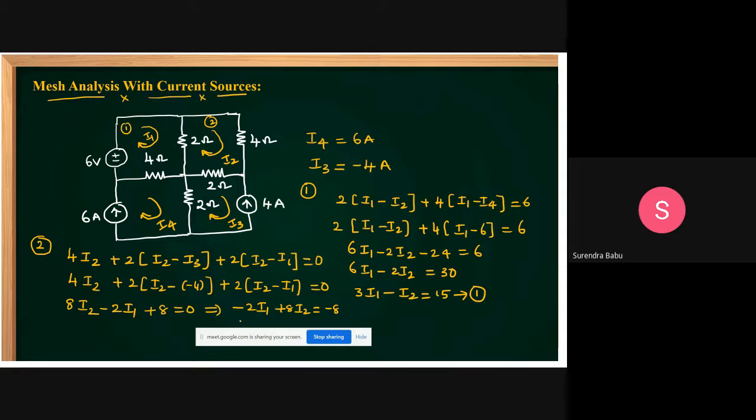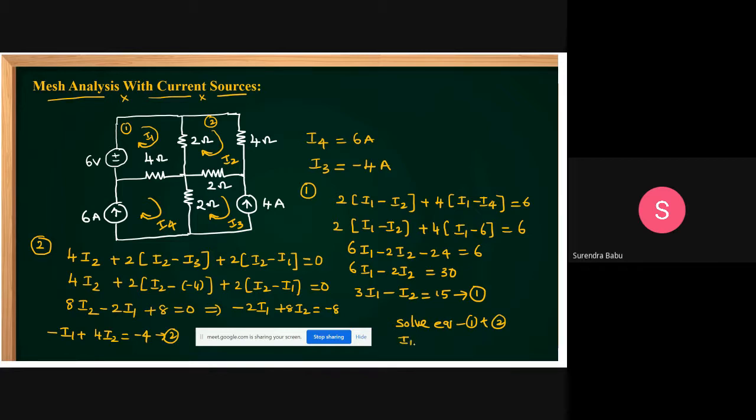Then you simplify this one. What can you get, students? Minus I1 plus 4I2 is equal to minus 4. Let this be equation 2. Now we can solve equations 1 and 2. It is very easy to solve these two equations, and then we can calculate I1 and I2.